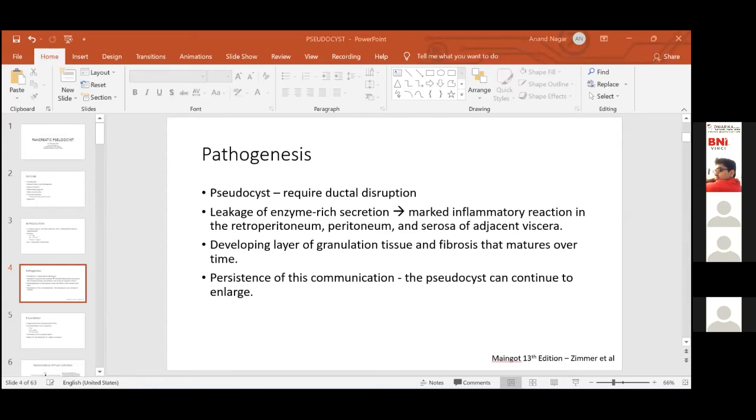Now, natural history is a question which is very difficult to answer. Many people over many decades have been trying to answer it. I'm going to try my hand at it. Historically, in the 70s and 80s, we thought pseudocysts had a high rate of complications. The reason for that was because abdominal imaging was poor, so we would only pick up those lesions which were complicated. Now, as we're picking up more and more lesions in the early phase of acute pancreatitis, we've been able to show that a large proportion of them show spontaneous resolution.